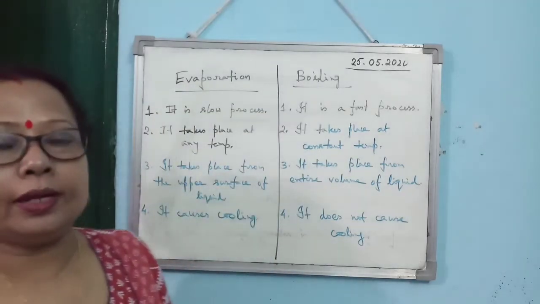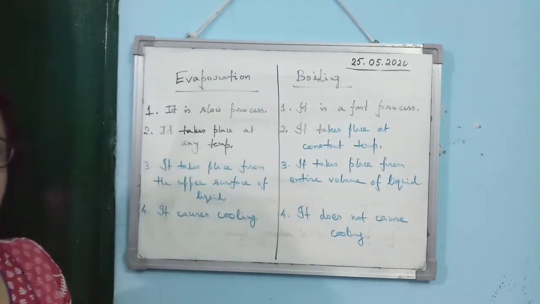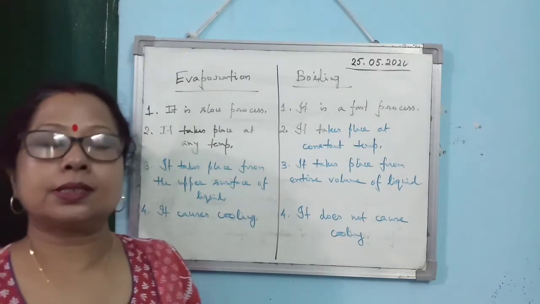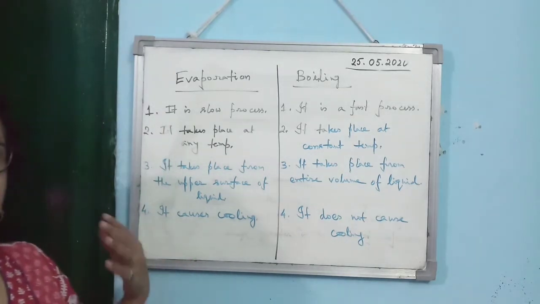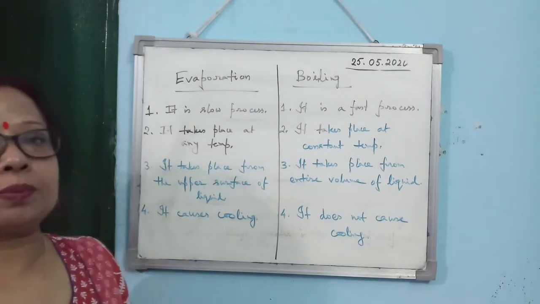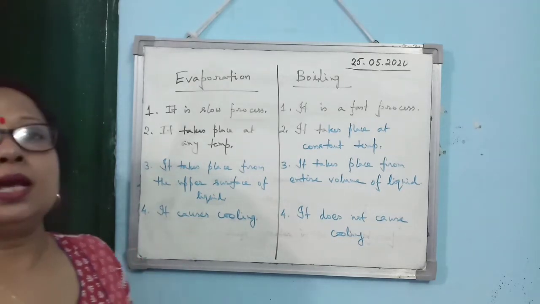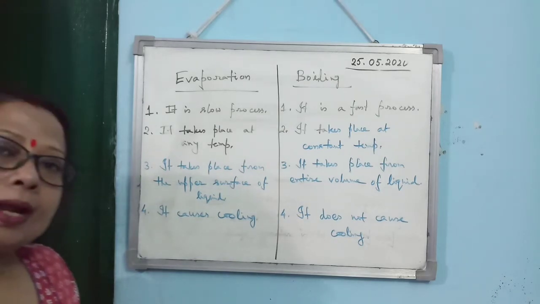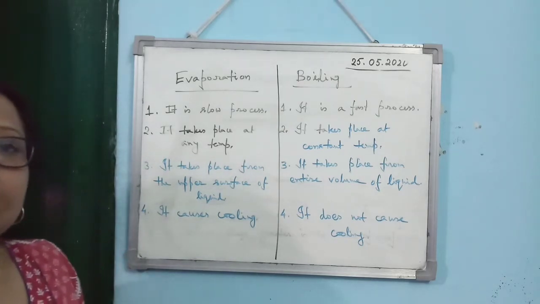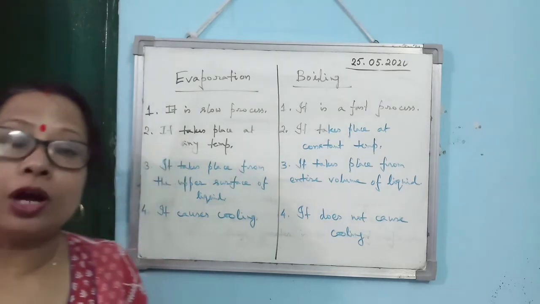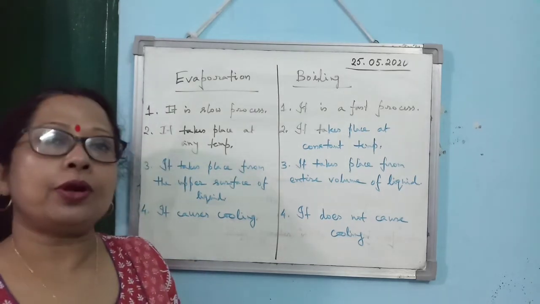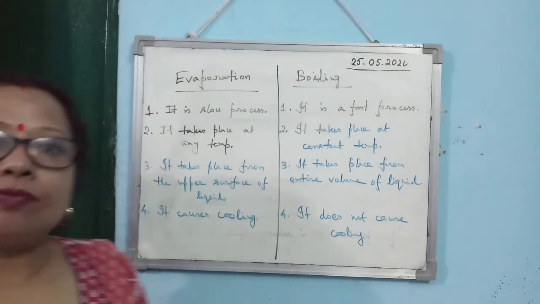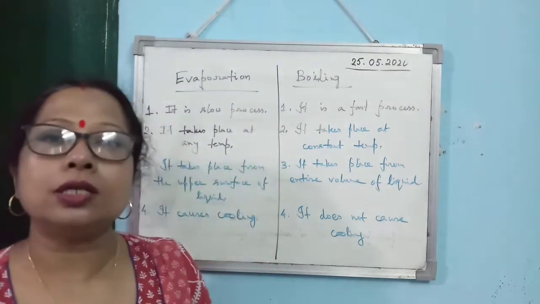The first point is that evaporation is a slow process, whereas boiling is a fast process. Then evaporation takes place at any temperature, boiling takes place at a constant temperature. Evaporation takes place from the upper surface of the liquid, whereas boiling takes place from the entire volume of the liquid. And evaporation causes cooling, but boiling does not cause cooling.